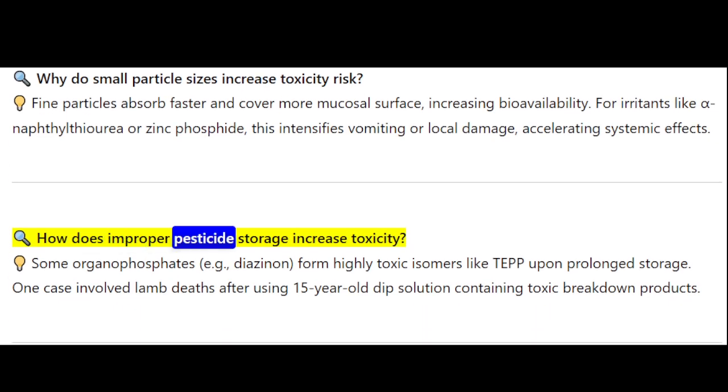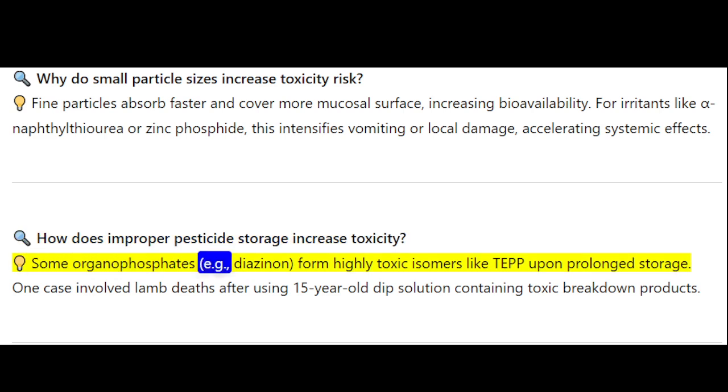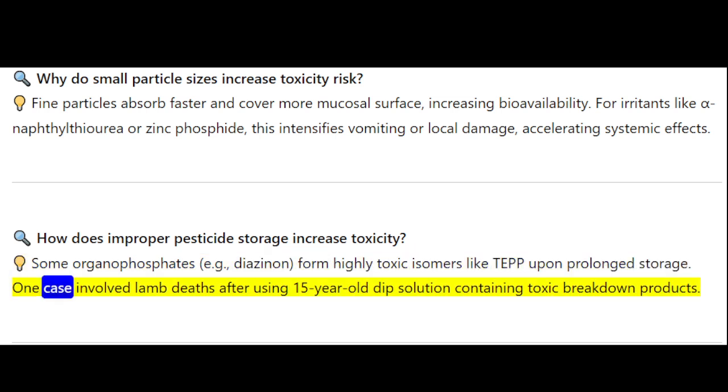How does improper pesticide storage increase toxicity? Some organophosphates, for example diazinon, form highly toxic isomers like TEPP upon prolonged storage. One case involved lamb deaths after using 15-year-old dip solution containing toxic breakdown products.